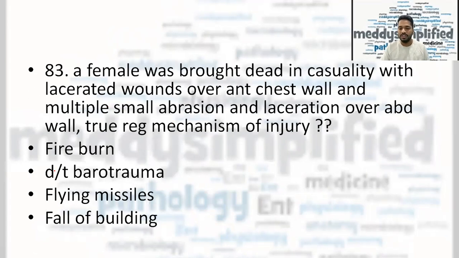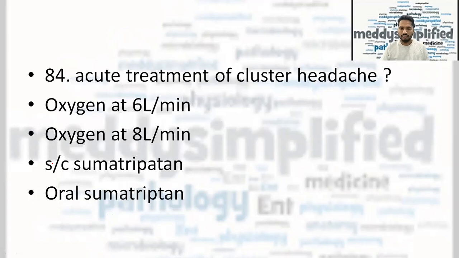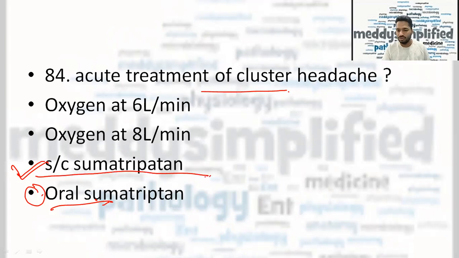Now, a female was brought in casualty with a lacerated wound over anterior chest wall and multiple small abrasion and laceration over abdominal wall. Which of the following can be true regarding the mechanism of injury? Fire burn? No. Due to barotrauma? Question mark. Flying missiles? Question mark. Falling of building? Can be there. But the correct answer here was flying missiles. Acute treatment for cluster headache. Now, this is something where people have marked oral sumatriptan, but the correct answer here is subcutaneous sumatriptan. I have confirmed it from a few literature and journals, and the answer was written subcutaneous sumatriptan.